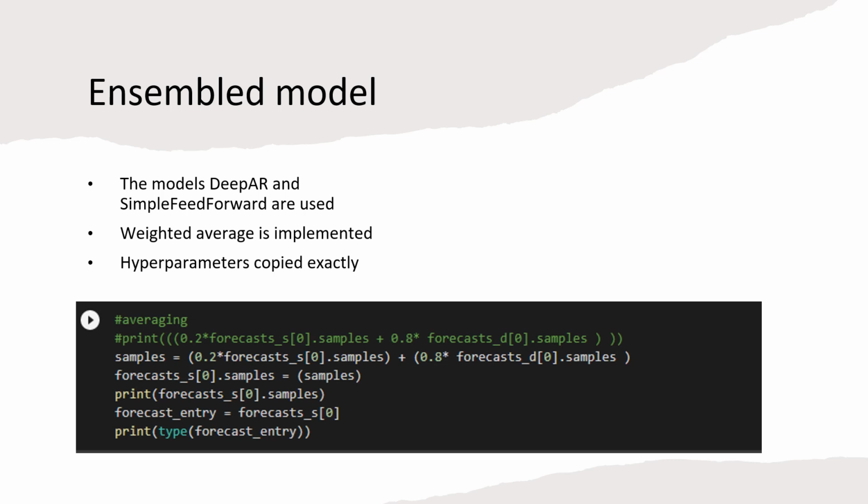We were able to do this since both models' outputs were class sample forecasts. As can be seen from the figure, outputs are stored in samples of the forecast. So what we did was reach the samples and take the weighted averages. Many other methods have been tested, but only this way worked because GluonTS requires specific data types.